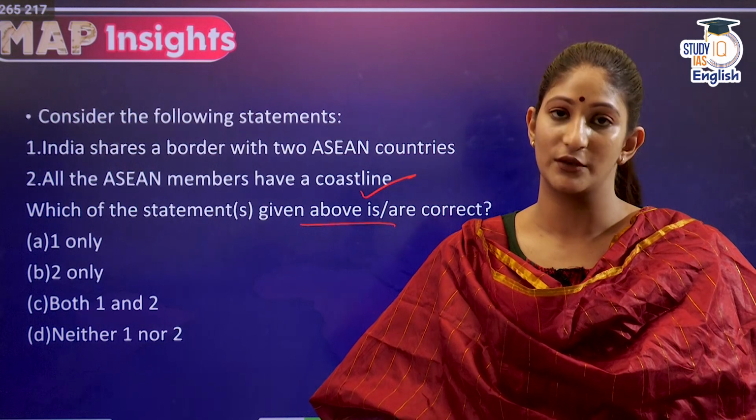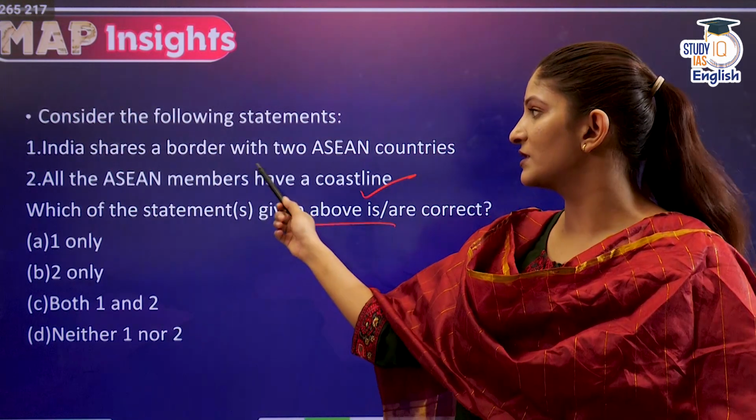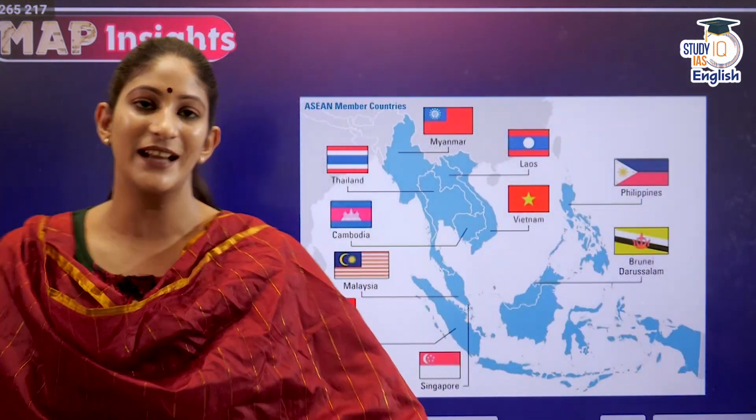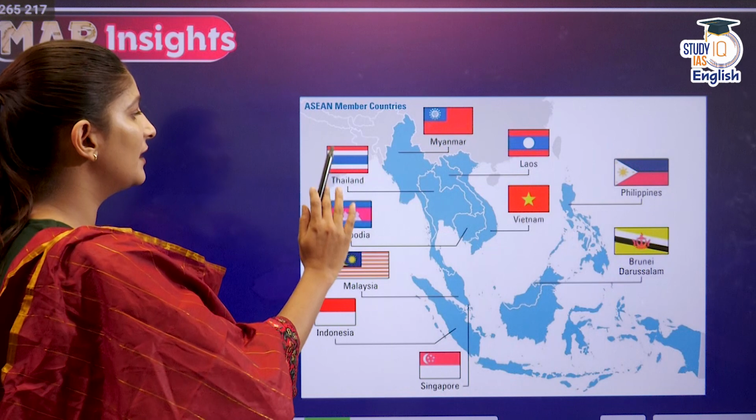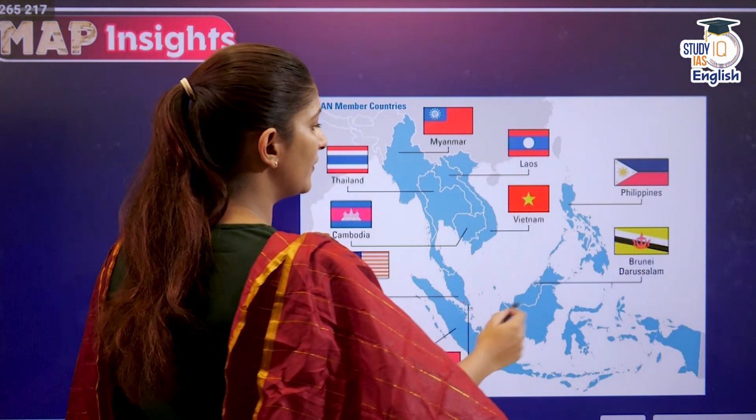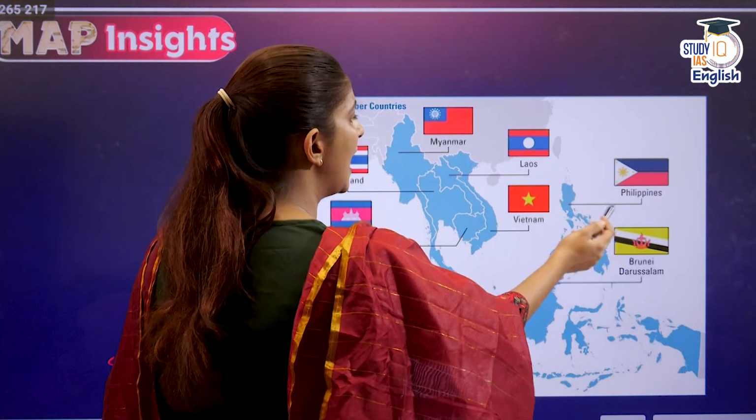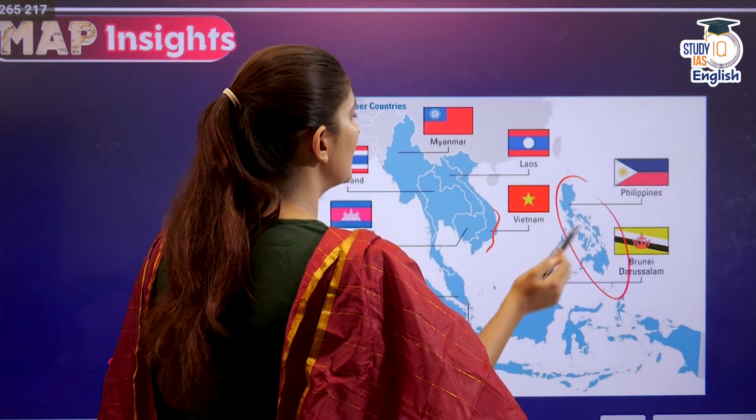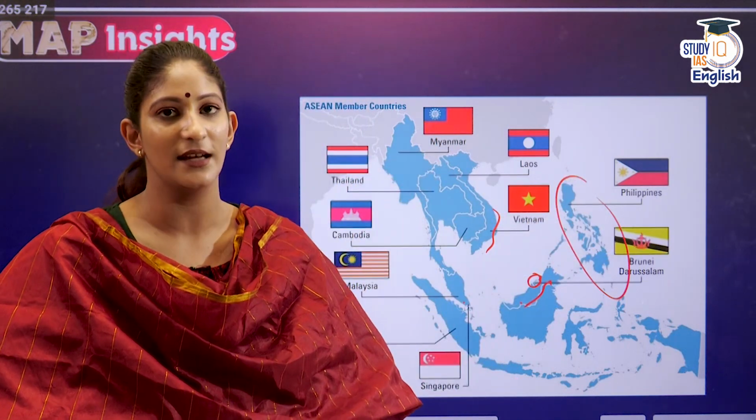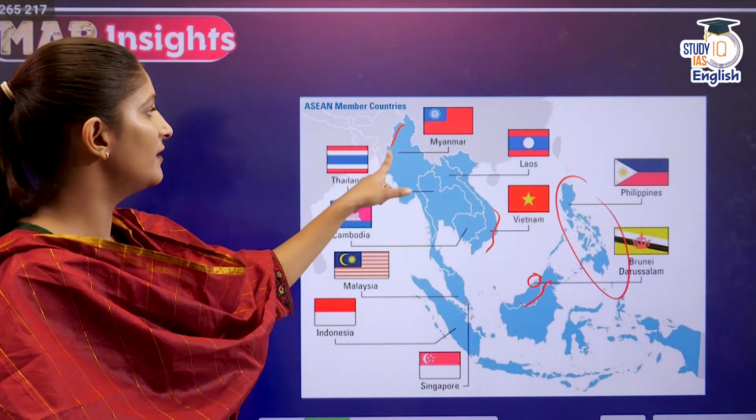Now here you may have to think about not only the land boundaries but also the maritime boundaries when it comes to the first statement. This map is going to help you through that. We have 10 countries in ASEAN: Myanmar, Thailand, Cambodia, Malaysia, Indonesia. Also Singapore, we have Brunei Darussalam, then Malaysia is over here of course, and the Philippines, Vietnam. But now you have to see India shares a border with how many ASEAN countries. So first of course we have Myanmar.